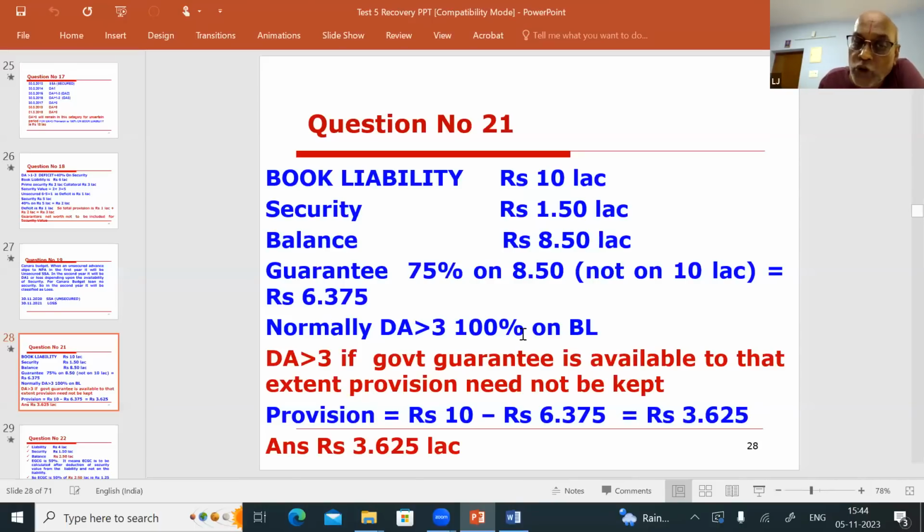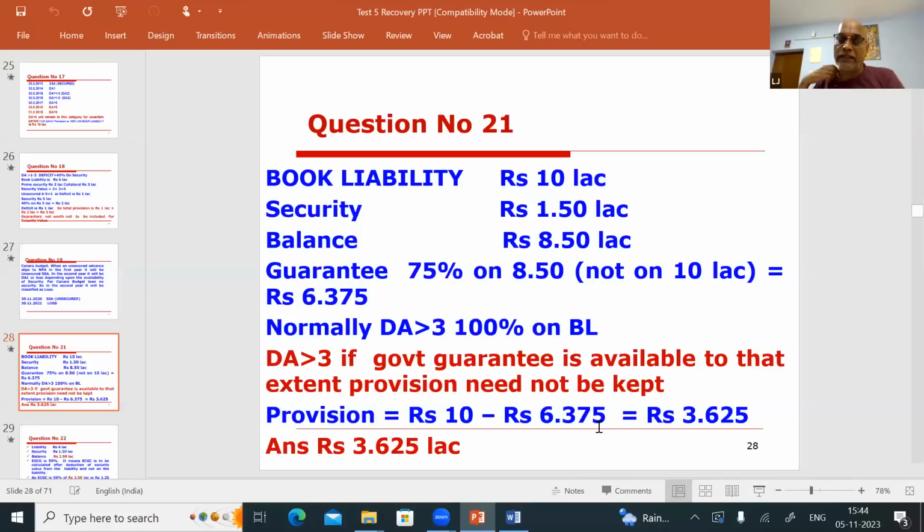So this reducing of the government guarantee and keeping provision only on the balance is applicable only for the doubtful assets category. So this is DA more than 3. You have to keep 100% provision on the book liability. Since there is a guarantee, you have to see to what extent guarantee is available. If any security is available, you have to remove it from the liability.